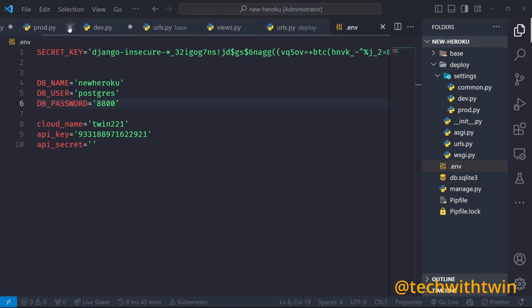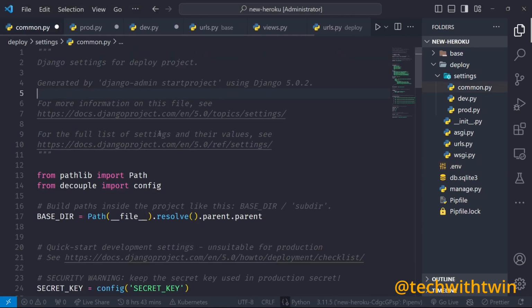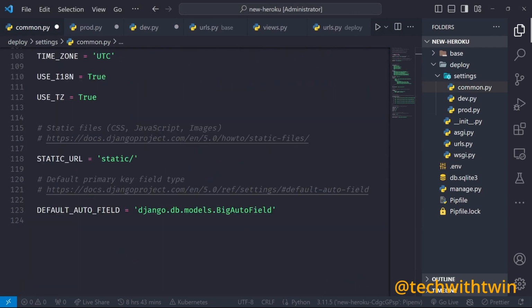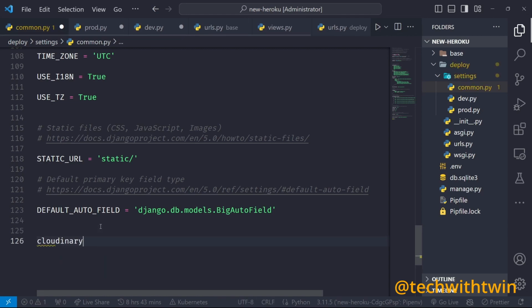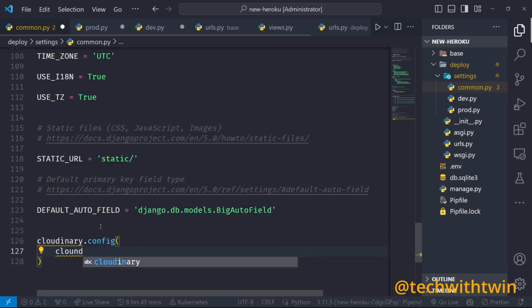Yeah, let's continue. We go back to the common file, and on the bottom we need to add the Cloudinary configs. To add the Cloudinary configs, you just call cloudinary.config and then pass the cloud name.